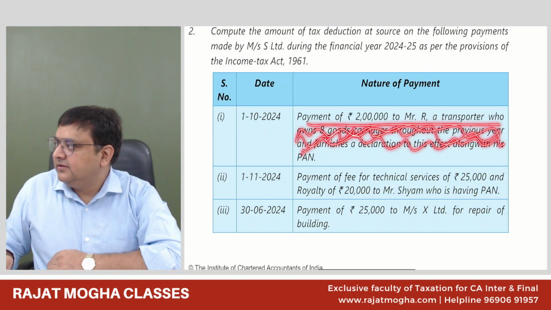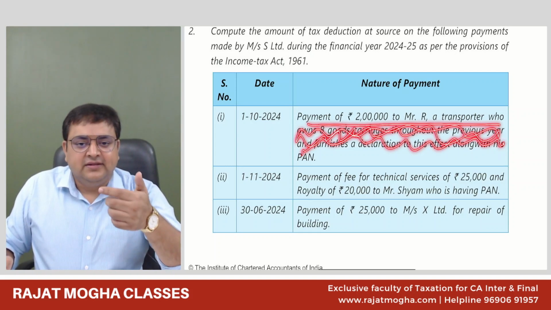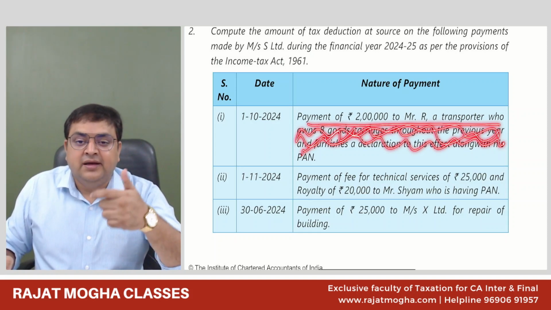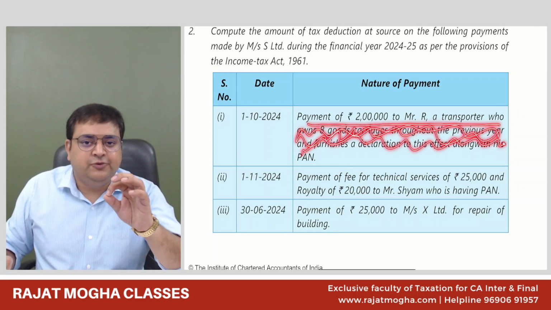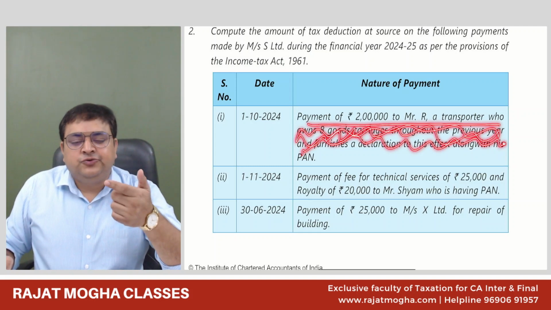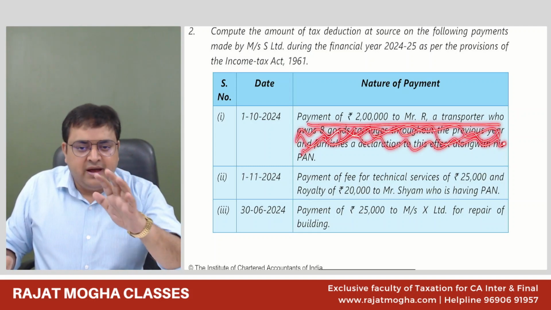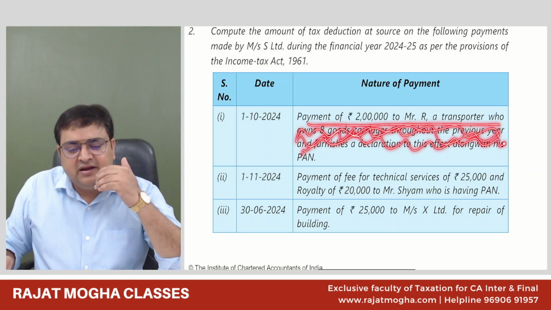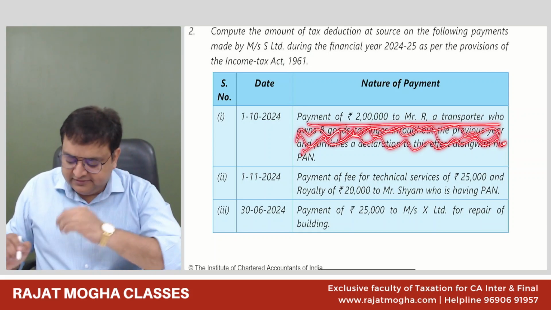Vignesh, you are saying something. 194C. Correct. Vignesh, Sugandha, correct. So it is 194C, that is, we are making a payment for a contract, for a transporter. But if this transporter is not a passenger transport but a goods transporter, and he furnishes a declaration that, sir or ma'am, I don't own more than 10 vehicles during the year, and gives this declaration along with the PAN number, then we will not deduct the TDS.